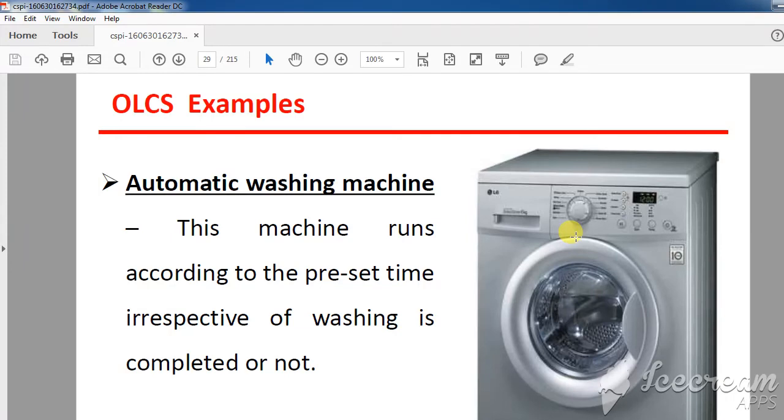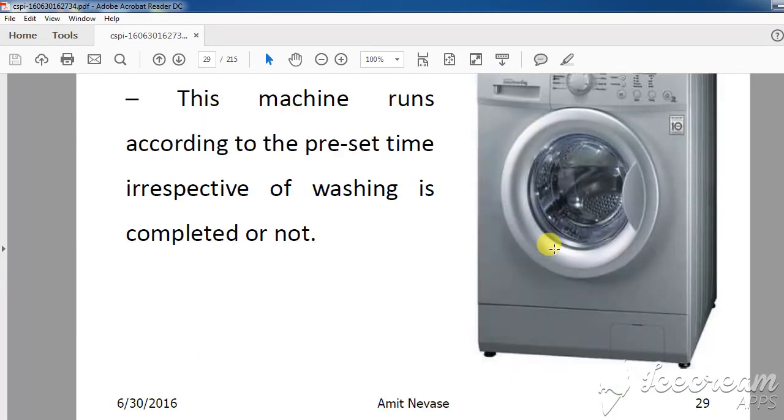It will not check this. It will only wash completely for half an hour. Okay, therefore it is open loop control system. It does not have any feedback mechanism to check the quality of clothes, whether it is properly washed or not. Sometimes, if after half an hour we see that clothes are dirty, we extend the timing operation from half an hour to 45 minutes so that the clothes are properly washed. Clear everybody? So that was the automatic washing machine.